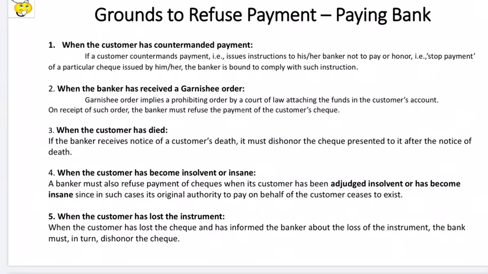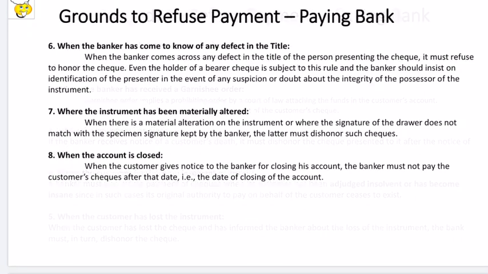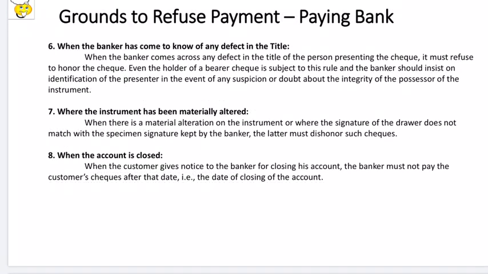And of course, if somebody comes to the bank and says that they have lost the check and they had received it and they show some proof or something, that is no ground to make the payment. So that is also one other reason where payment can be refused. Okay. The other reasons could be that the banker has come to know about the defect in title.